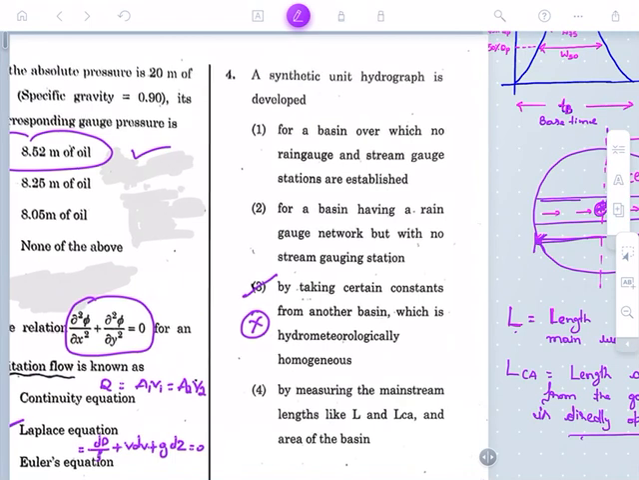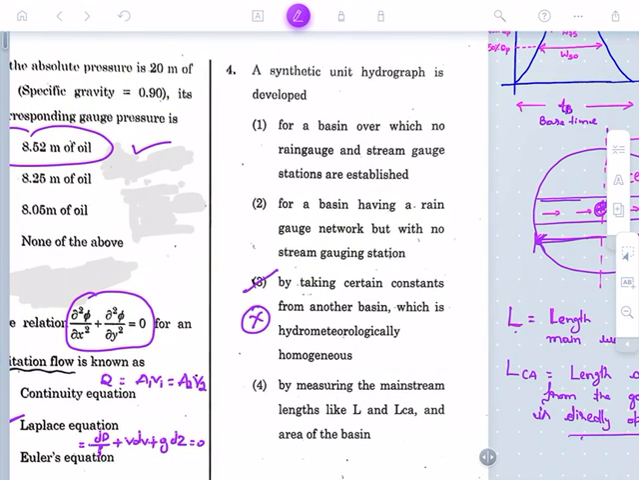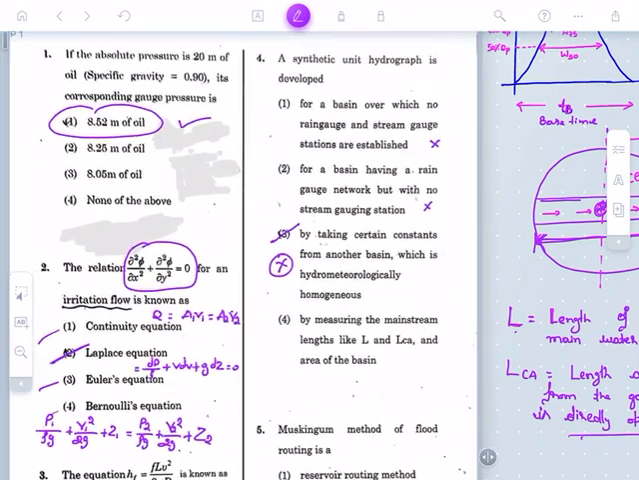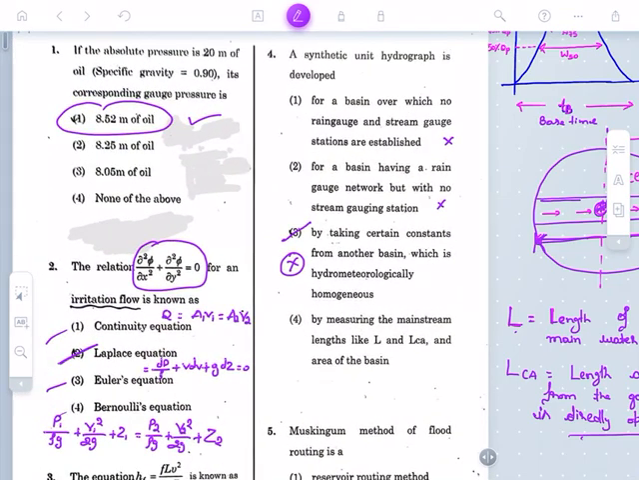Now let me come to the question. After understanding the concept, I am coming to the question. Now I am going to read the question as well as the answer. A synthetic unit hydrograph is developed. In the first option they have given, for a basin over which no rain gauge and stream gauge stations are established. This is absolutely wrong. Now, for a basin having a rain gauge network but with no stream gauging station, this is also absolutely wrong. The third option seems to be right, but this is wrong as per the concept.